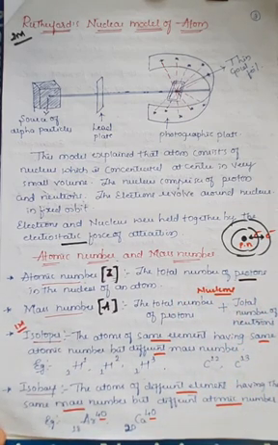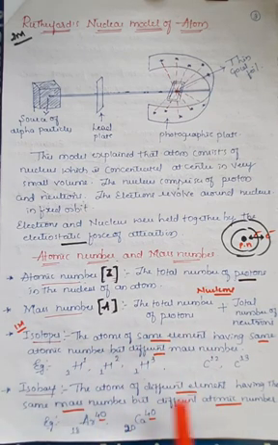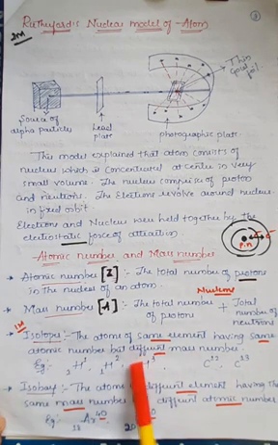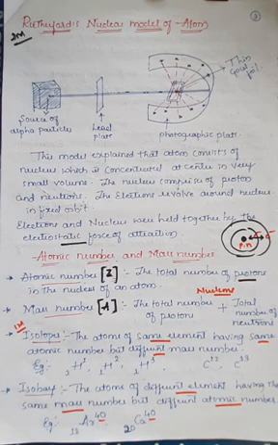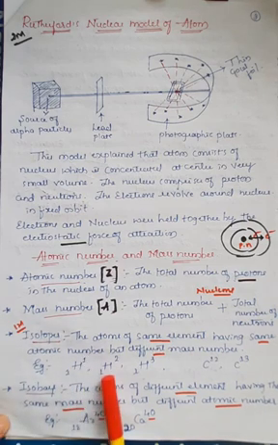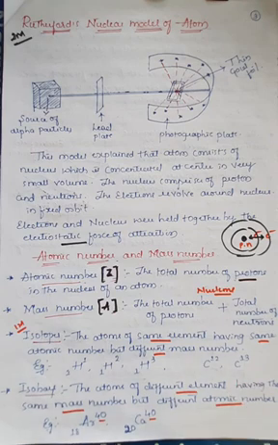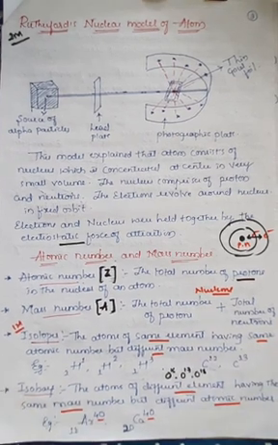One more important definition is isotopes. Remember, it can be asked for 1 mark. Isotopes are the atoms of the same element having the same atomic number but different mass numbers. Here the words same element are very important. For example, hydrogen can be present in 3 different forms: protium, deuterium and tritium, that is hydrogen 1,1, hydrogen 1,2, hydrogen 1,3. Similarly, carbon is present in 2 different isotopes, carbon 12 and carbon 13. You can also write oxygen: it can be present in the form of oxygen 16, oxygen 17 and oxygen 18. So these are the isotopes of oxygen.